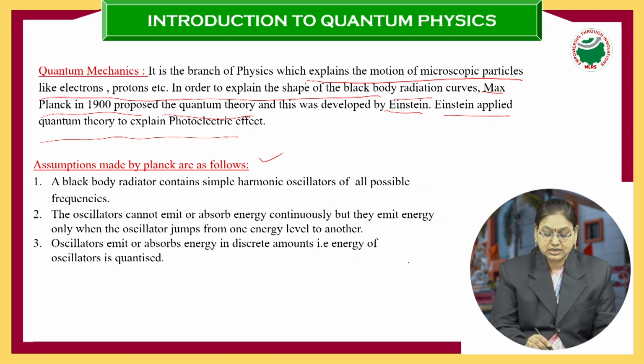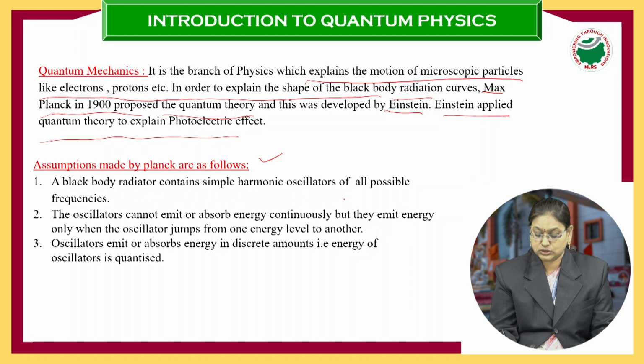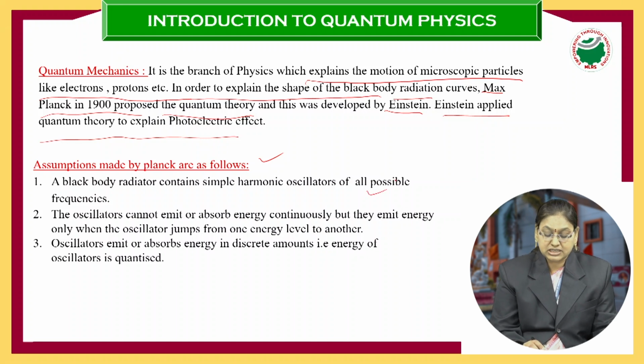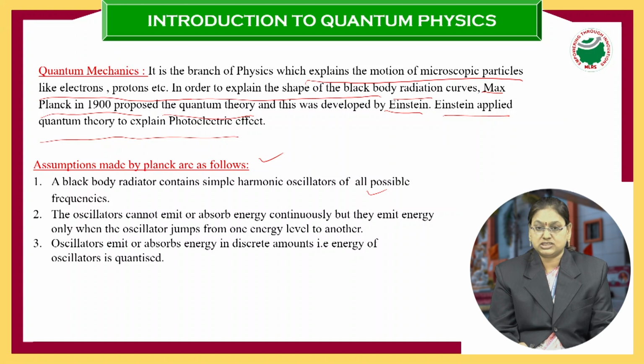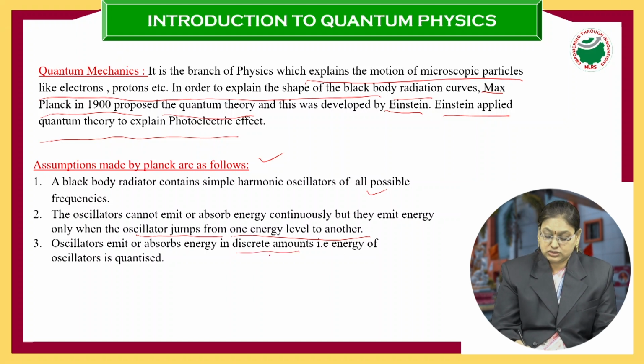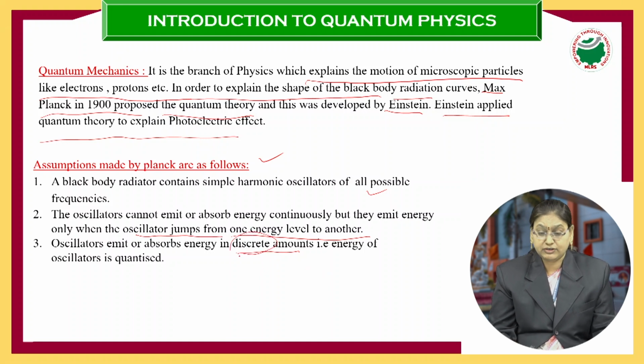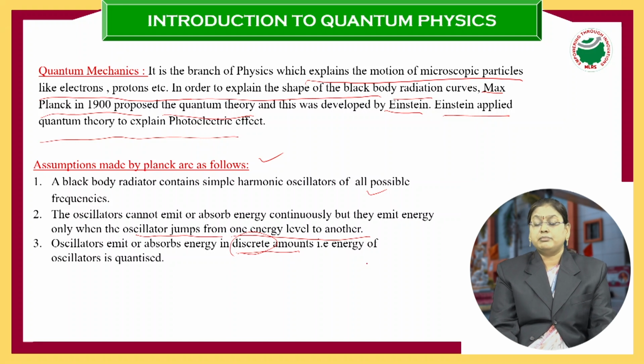First assumption is that a blackbody radiator consists of simple harmonic oscillators of all possible frequencies, and these oscillators cannot emit or absorb energy continuously, but they emit energy only when the oscillator jumps from one energy level to another energy level. Oscillators emit or absorb energy in discrete amounts, that is, the energy of oscillators is quantized. So just now we have seen only when the energy of the electron is considered as discrete, then only we are able to explain the experimental curves of blackbody radiation over the whole range of wavelengths.